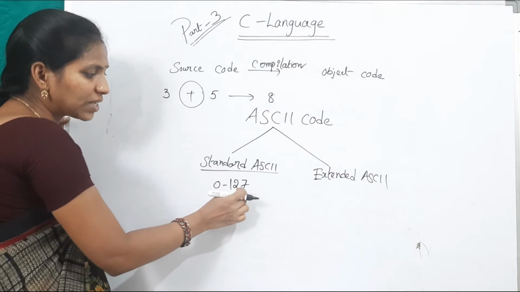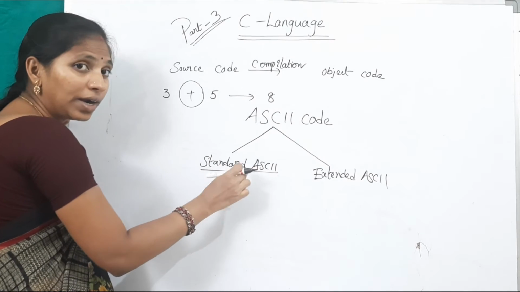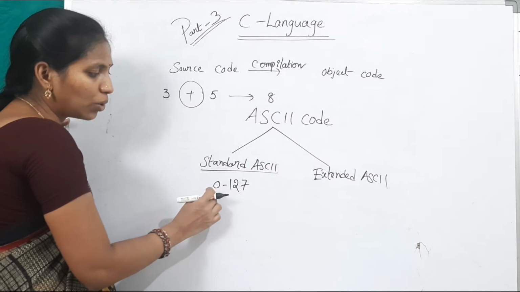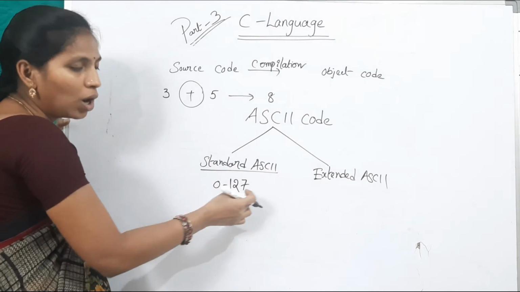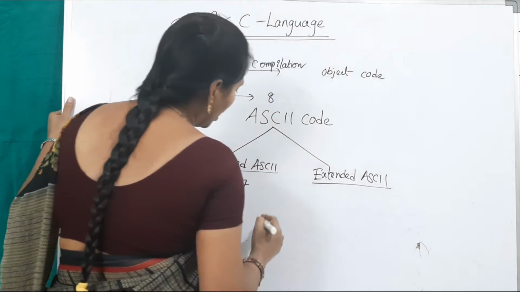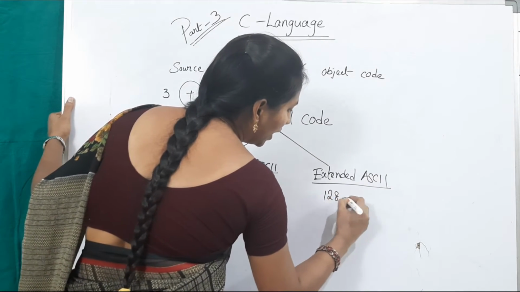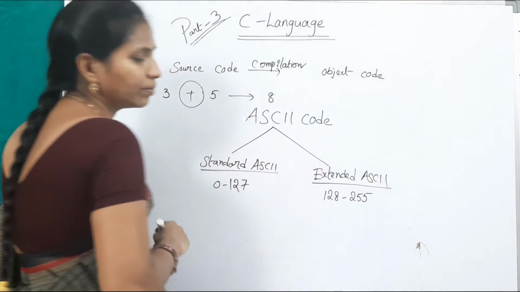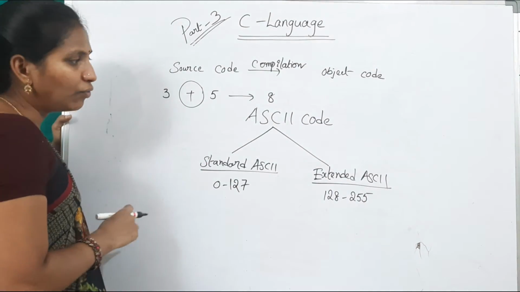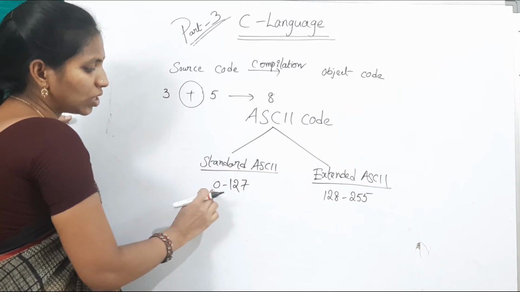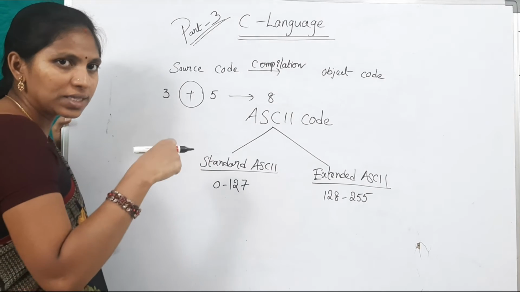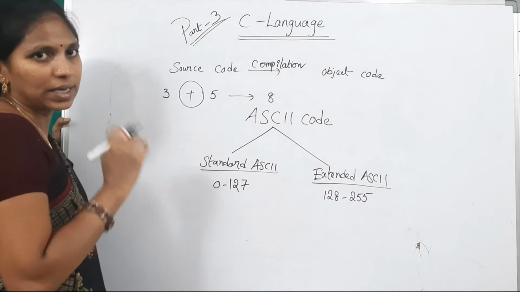0 to 127 codes are there in standard ASCII. Total how many numbers? How many codes? 0 to 127, including 0, is a total of 128. Here in extended ASCII, the range is from 128 to 255. Okay, this is the range of extended ASCII. Finally, the total ASCII code range is 0 to 255. Total number including 0 is 256.